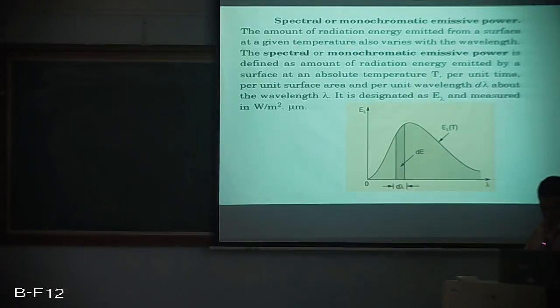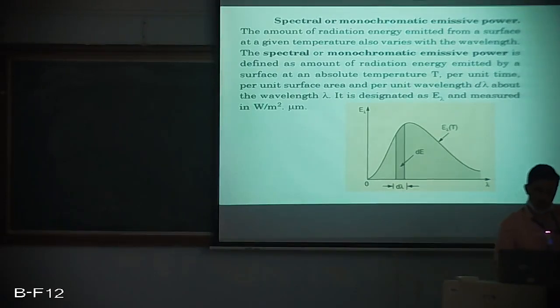There is another way of defining emissive power, which is called spectral or monochromatic emissive power. It means the amount of radiation emitted from a surface at an absolute temperature T, per unit time and per unit surface area, with the per unit wavelength also taken into account. Whatever emissive power is emitted per unit wavelength is called monochromatic or spectral emissive power.